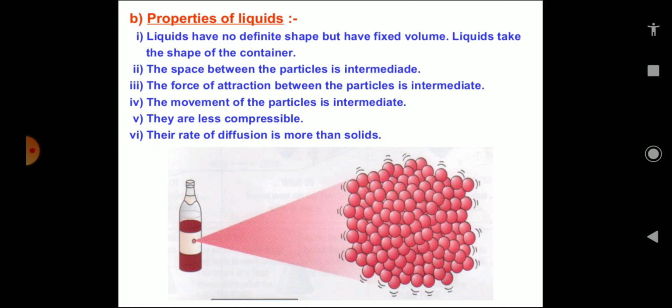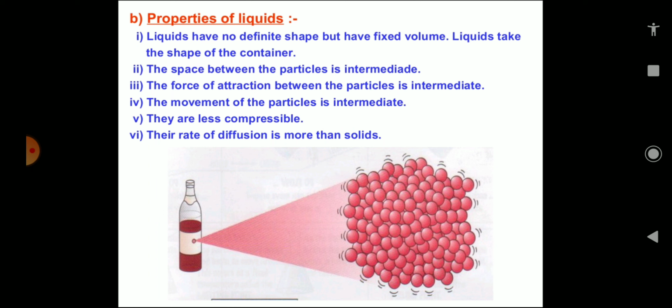In the previous class, we have also seen that solids and liquids can diffuse into liquid. If we put ink into water, it will start to diffuse. It will start spreading. So liquids can diffuse into liquids.